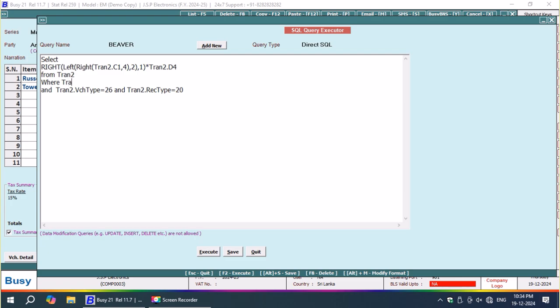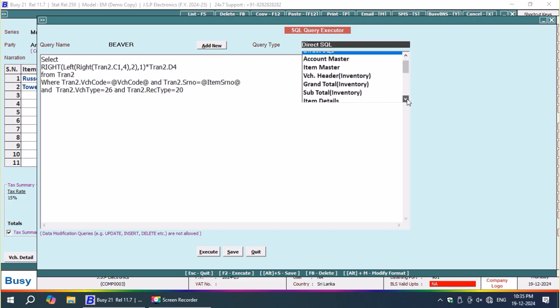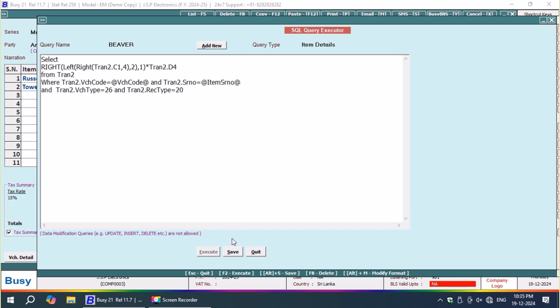Where tran2.voucher code is equal to @voucher code. If any minor mistakes are done while designing, they will be rectified while showing the sales invoice design for Sri Lankan. The same invoice again I have to design. Whatever the mistakes in that invoice design, even if done now, they will be corrected later onwards.